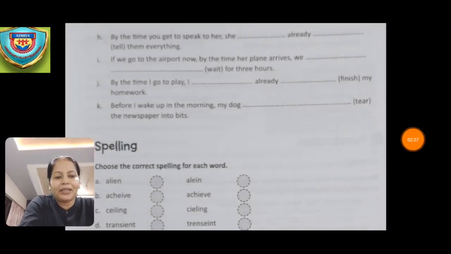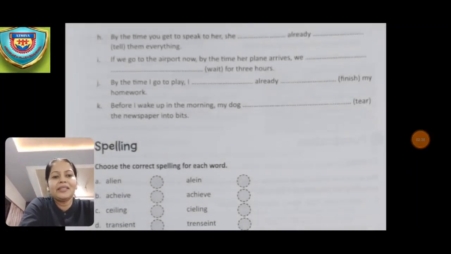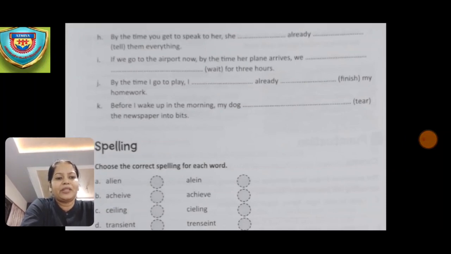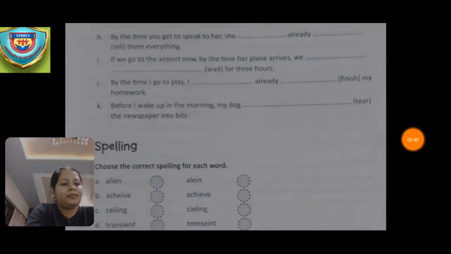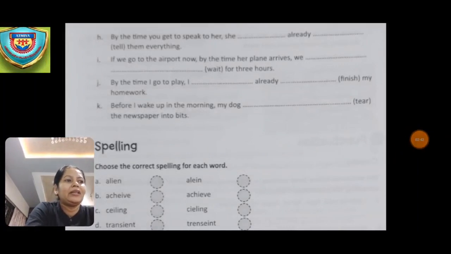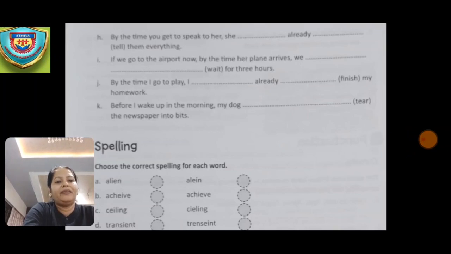Now the next one given in the next page is, by the time you get to speak to her, she already dash tell them everything. So the answer is, will have told. Okay, now the next one, if we go to the airport now, by the time her plane arrives, we dash wait for 3 hours. So the answer is, will have been waiting.